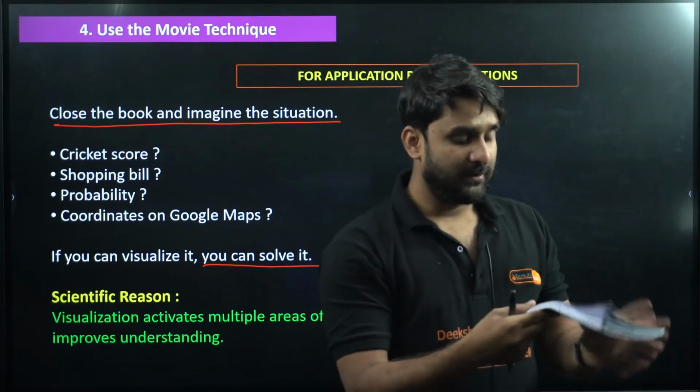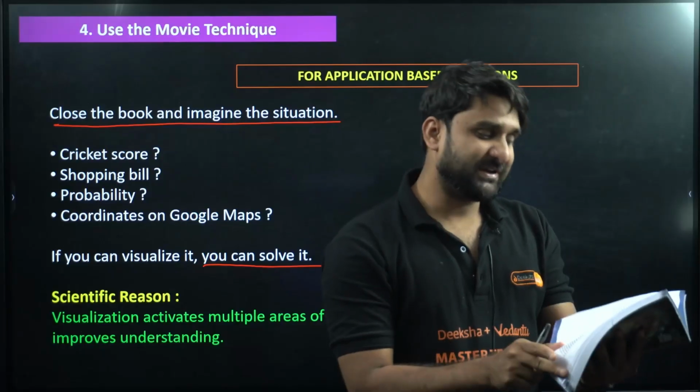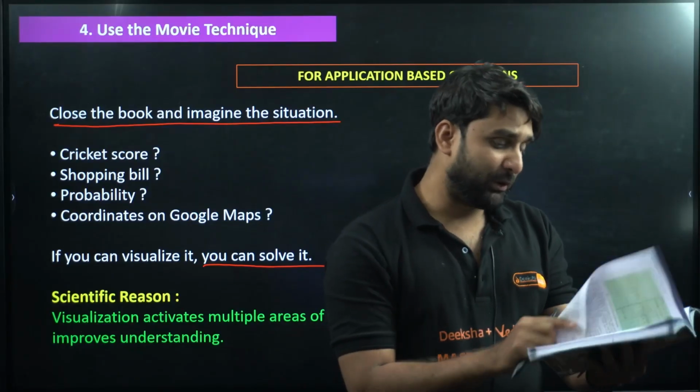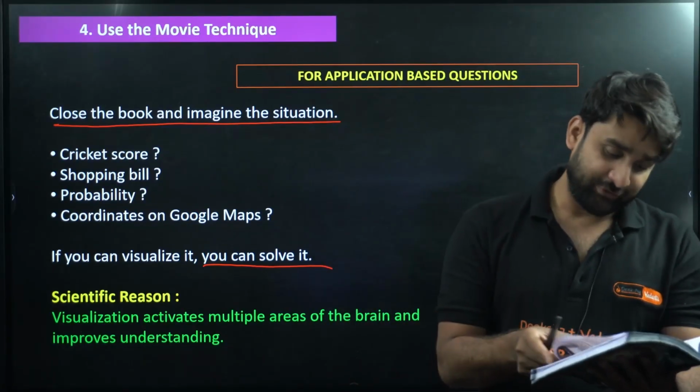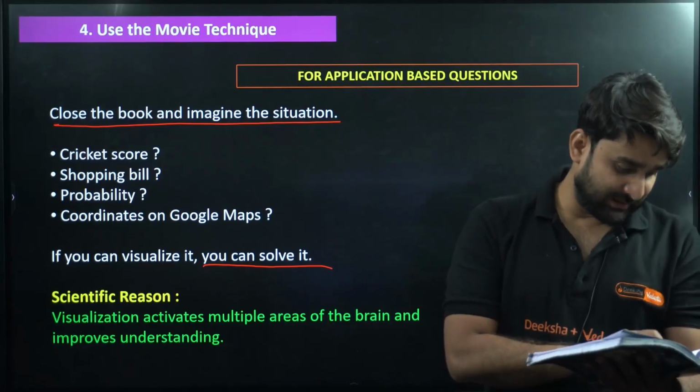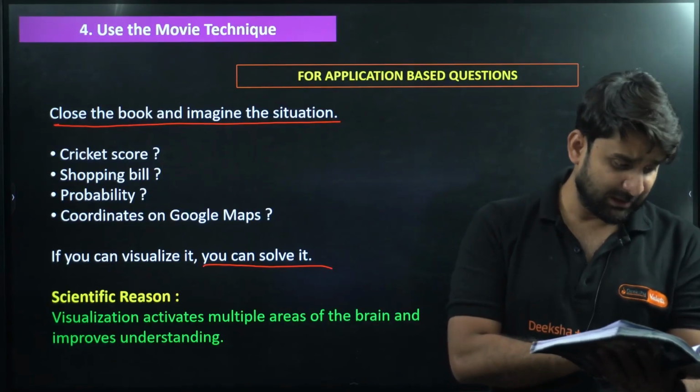There is a question in your first exercise, set 1.1. There is a question about Riyan's bedroom, and let me show you.